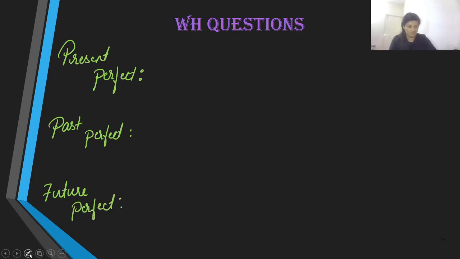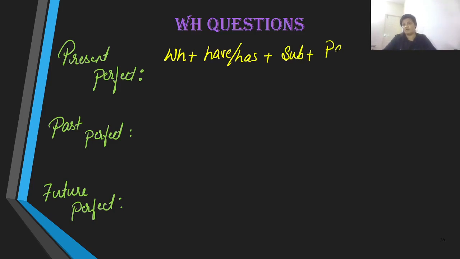For WH questions, we begin with the WH word, of course, and the auxiliary is what we introduce. And what is the auxiliary that we are going to use in present perfect over here? Well, we are going to use have or has, and then we are going to use subject, and then obviously past participle. Perfect tenses use only have and has.